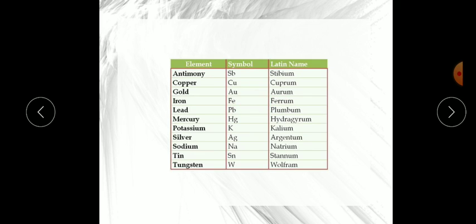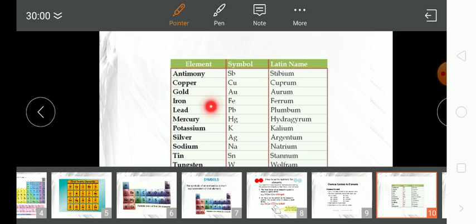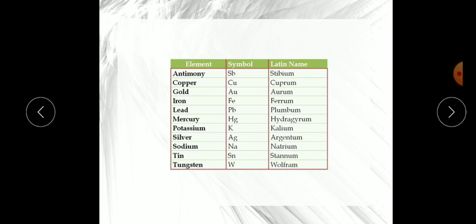Now gold, the symbol of gold is Au, which has come from aurum, a Latin name. Antimony is Sb, which comes from stibium. Now potassium K comes from kalium. Silver we write Ag, which comes from argentum. Sodium Na they have taken from natrium. Tin Sn they have taken from stannum, and tungsten W they have taken from wolfram. Like this only. Lead also is Pb, plumbum.